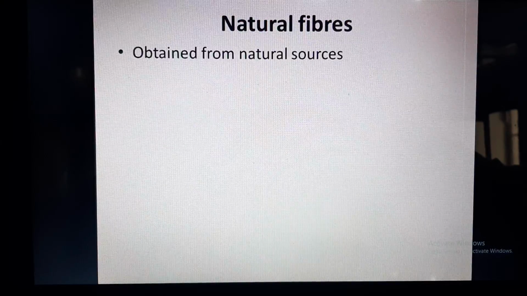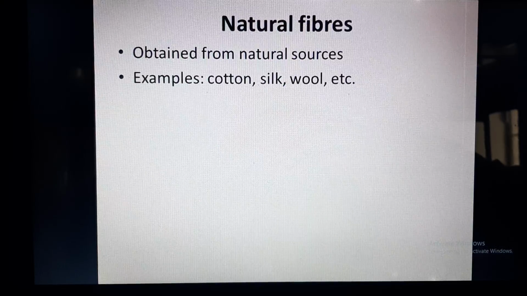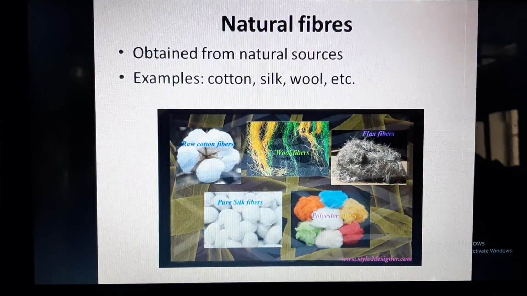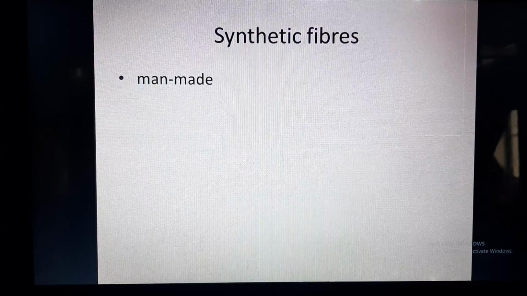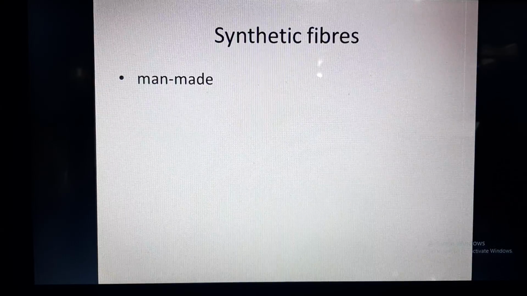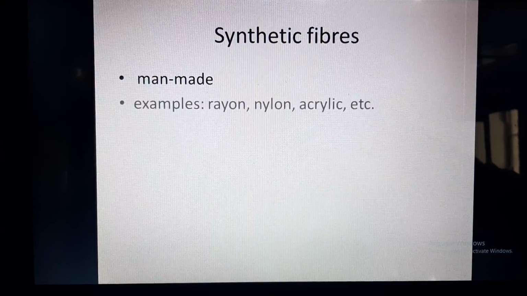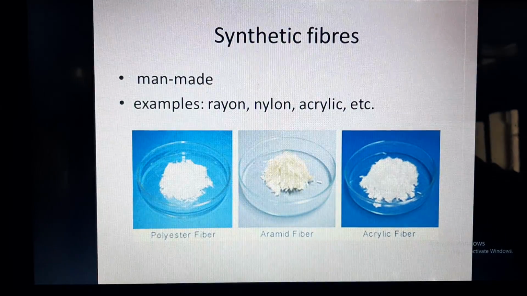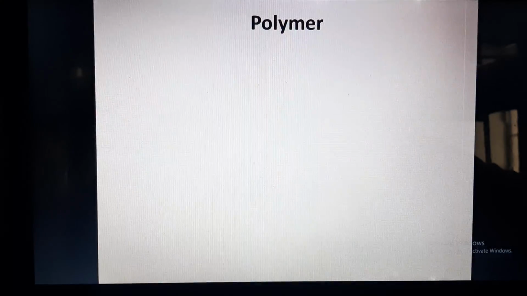So now what are natural fibers? As I discussed earlier, these are obtained from natural resources. Examples are cotton, silk and wool. And these are few pictures of cotton, silk and wool fibers. Now synthetic fibers are man-made fibers. That means they are created in laboratory. Examples are rayon, nylon and acrylic. These are pictures of these fibers.